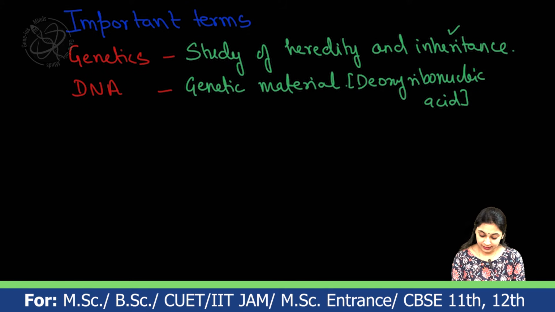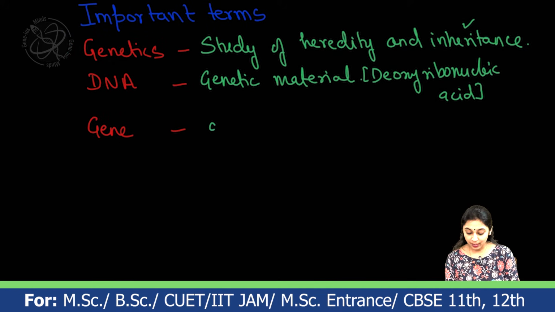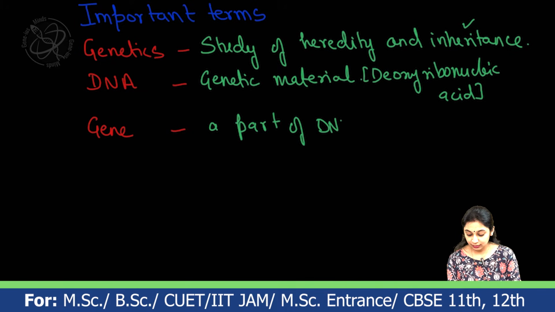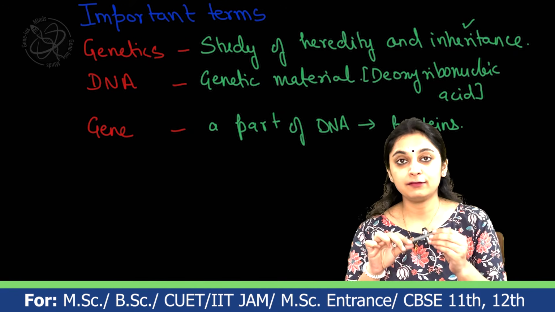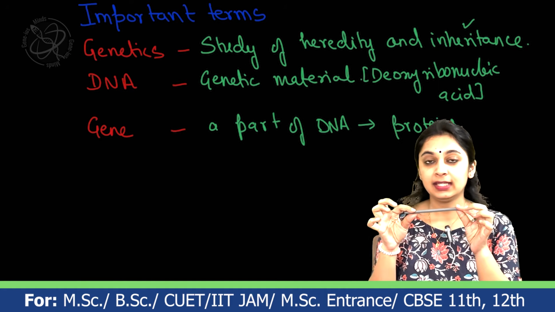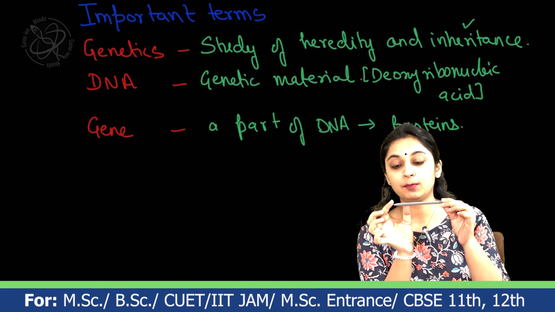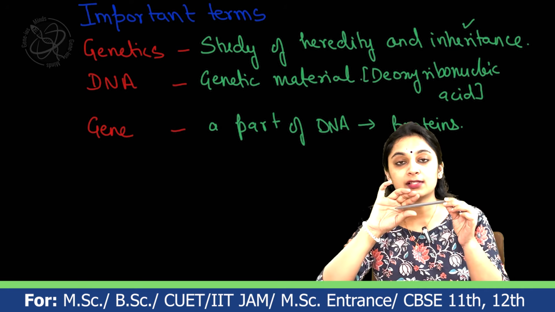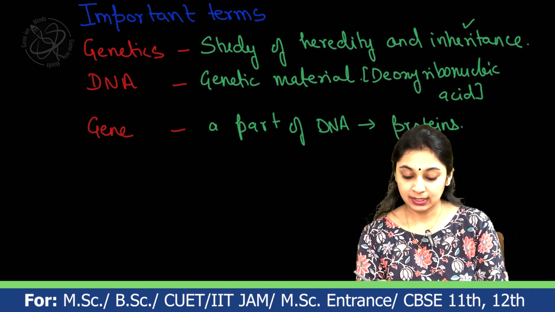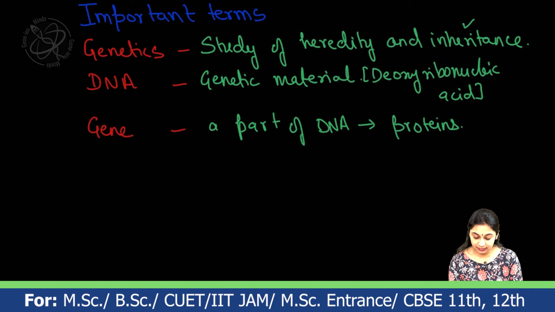Now, the next one is gene. A gene is a part of DNA or a portion of DNA which codes for proteins. So if this is the total DNA, a gene will be a particular portion of the DNA which is coding for some protein. The next important term in this field is genotype.